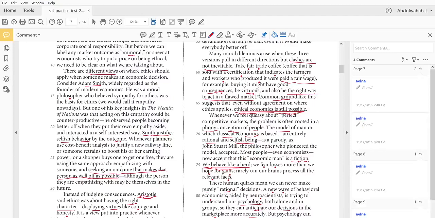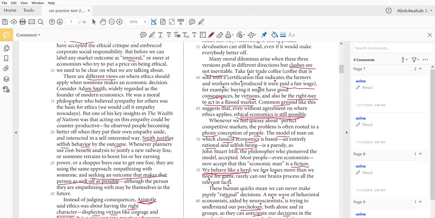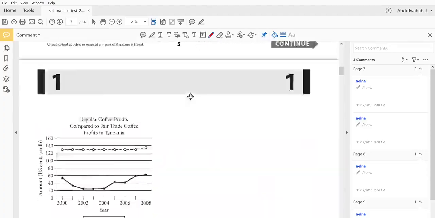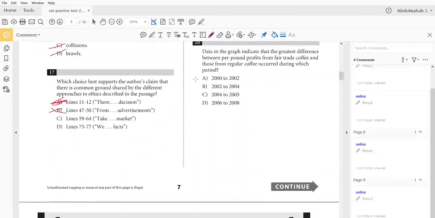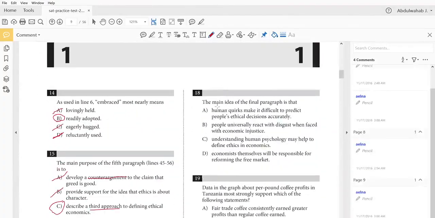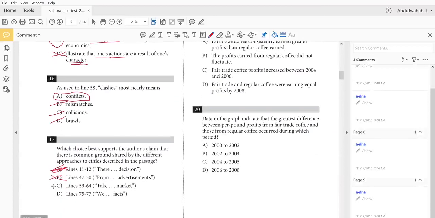Well, this example of fair trade coffee actually shows us where the three different views meet and agree with each other on something that is considered good or virtuous or acting in the right way. So this does show an example of common grounds between all three different views. So far, C looks like the right answer.